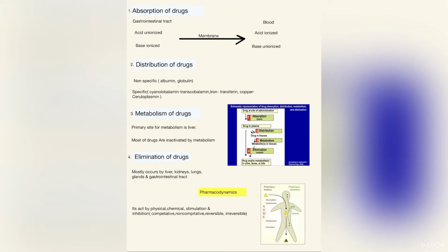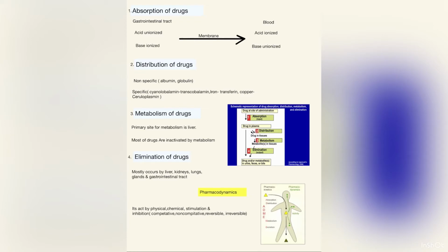What is the distribution of the drug? Distribution of the drug mostly occurs by two processes: first is the non-specific process, and second is the specific process. The non-specific process mostly occurs by albumin and globulin proteins, and the specific process occurs by many channels, like cyanocobalamin transported by transcobalamin, iron transported by transferrin, and copper transported by ceruloplasmin.